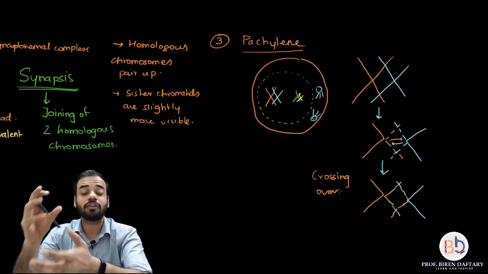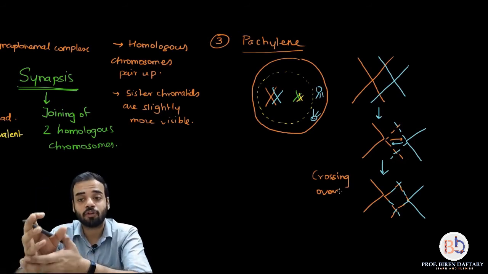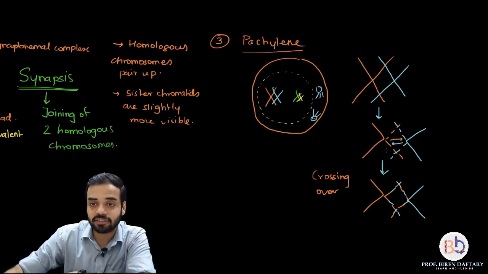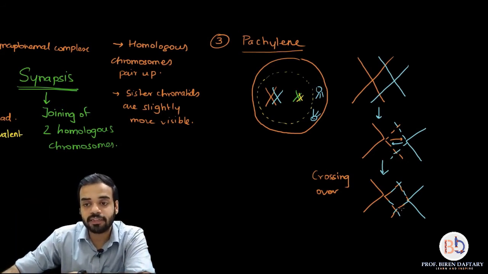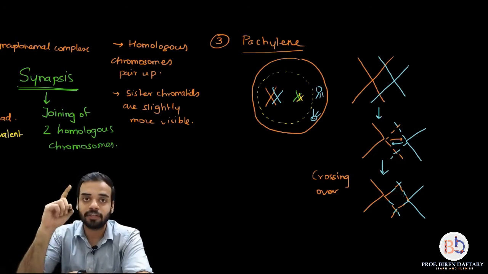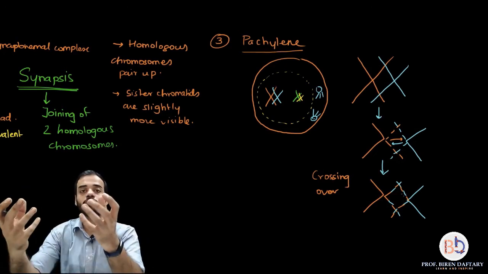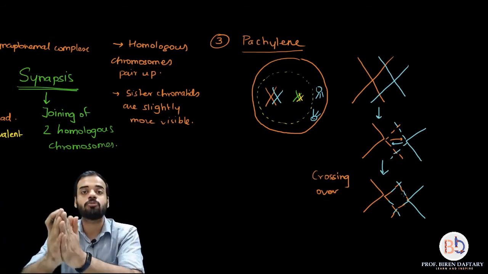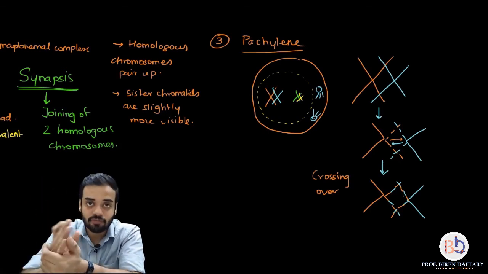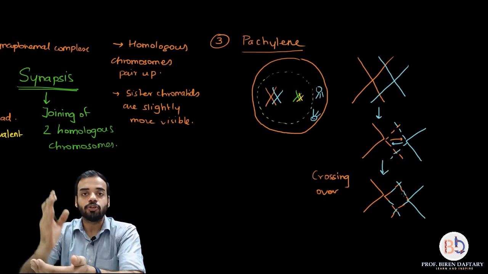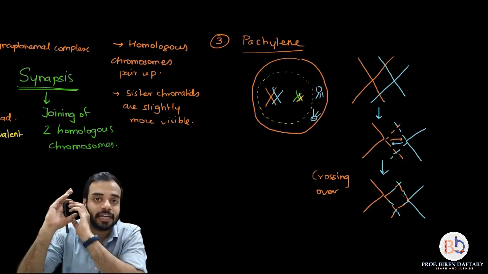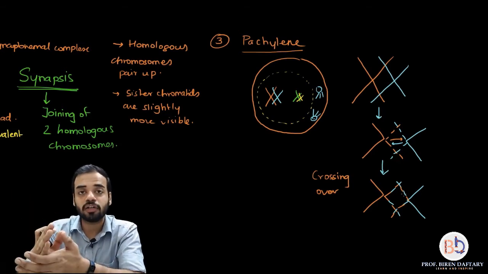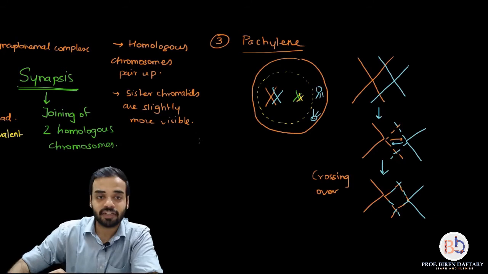That happens during which phase? Pachytene phase. And because of that, the two chromosomes are now called recombinant, because now this left chromosome and this right chromosome do not resemble the previous chromosomes, because both chromosomes have genes from the opposite chromosome, so they are a hybrid or mixed chromosome, and this is very important in evolution. Because of this, the offspring do not completely match their parents, they have properties of both the parents. So crossing over or recombination is a very important phenomenon.